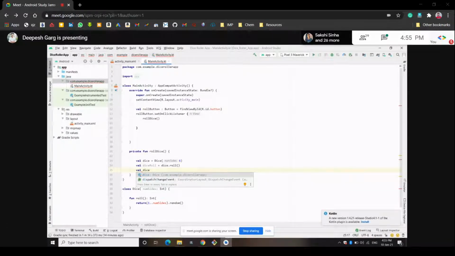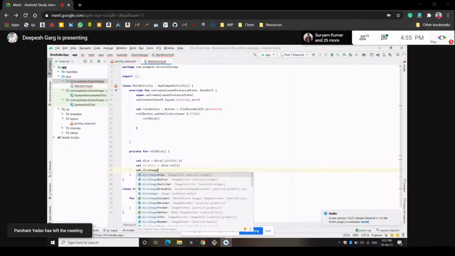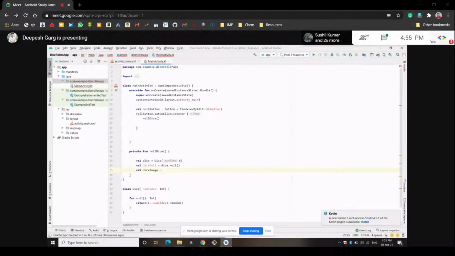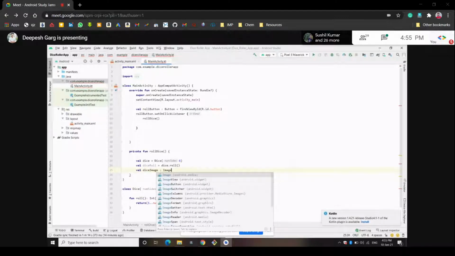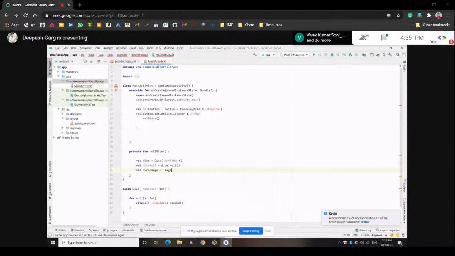So let's create it first. You create the dice image variable, and this dice image is a type of image view, because it is a type of image. So we will write here image view. It is a type of image view. So now the image view type of view is created.